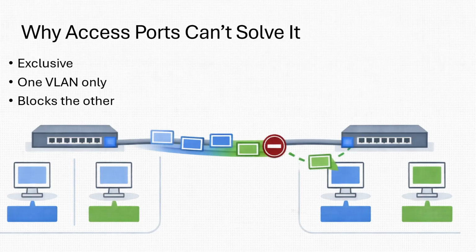Let's pretend we try to use an access port between switches. If the link is set to VLAN 10, then everything on that link is treated as VLAN 10. That means that VLAN 20 traffic can't cross. But if we set it to VLAN 20, that means that now VLAN 10 traffic can't cross. So access ports are exclusive. They can't multiplex VLANs, they can't carry multiple logical networks across one physical link. This is the exact moment trunking becomes necessary.